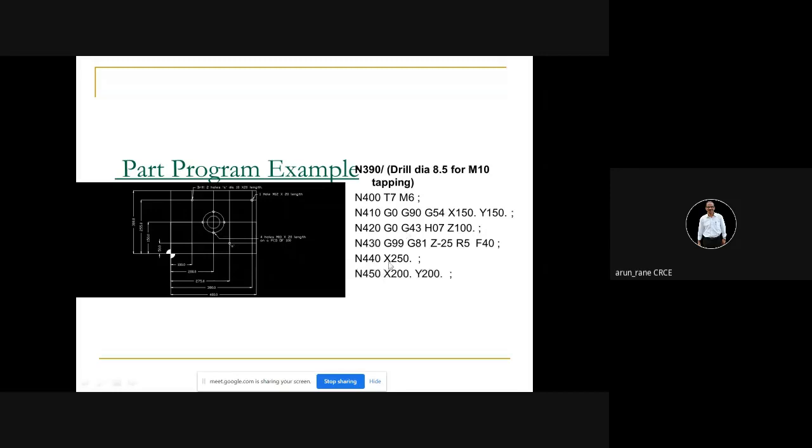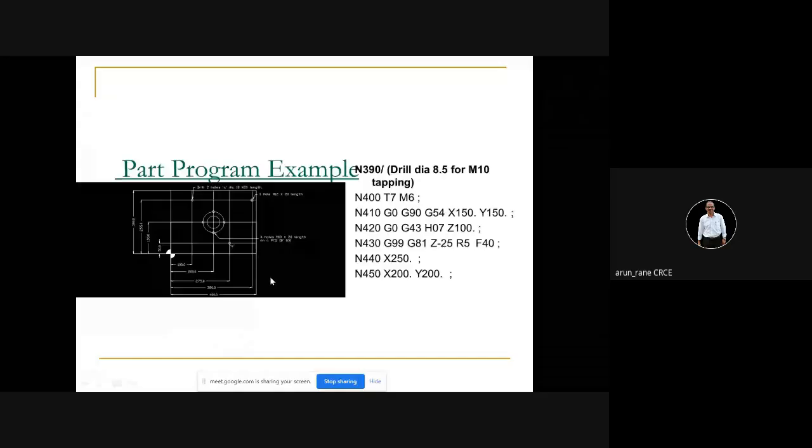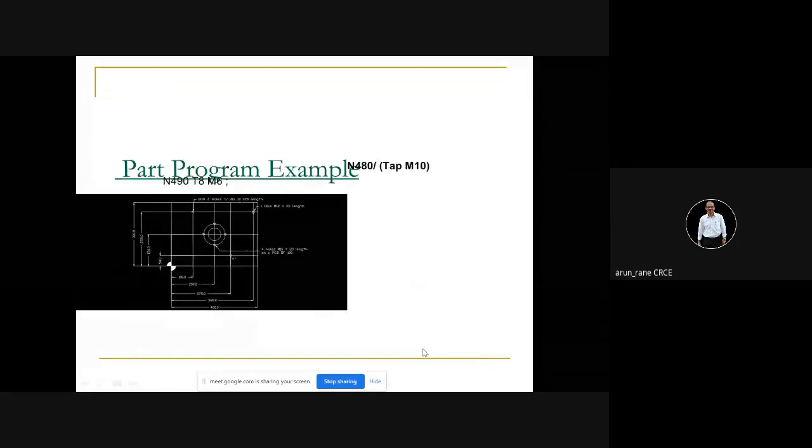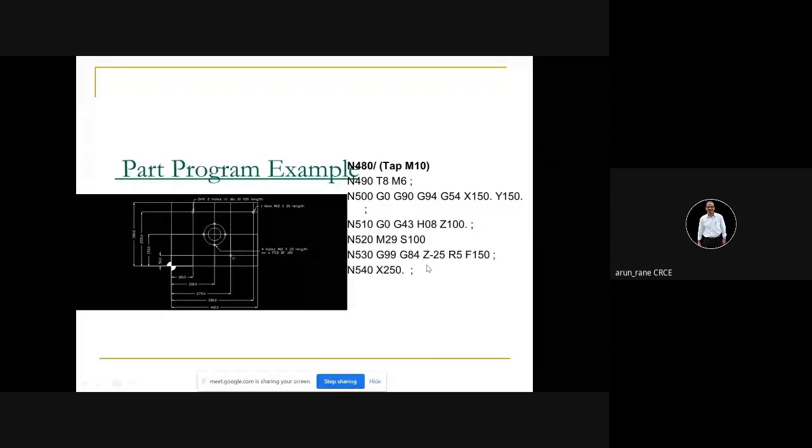Now X250. X250 means it will come here, and Y will remain the same as previous. Then X200 Y200. That means X200 Y200 is this hole. So first is this, then this, then this. Y100. No need to specify X again. After that, tapping M10. Alright. Only difference is the same thing, G84. You have to use cycle 84. That's all.